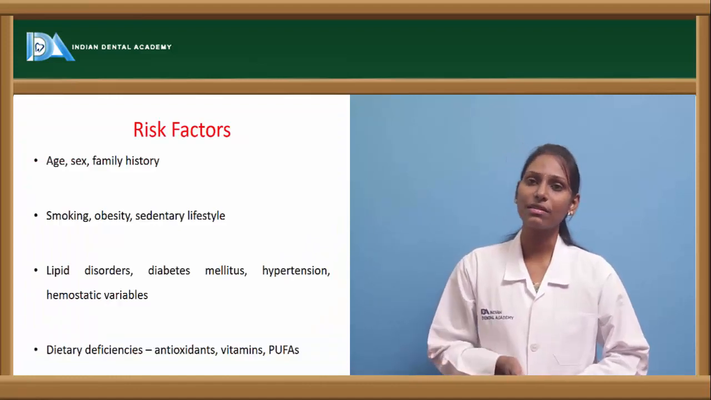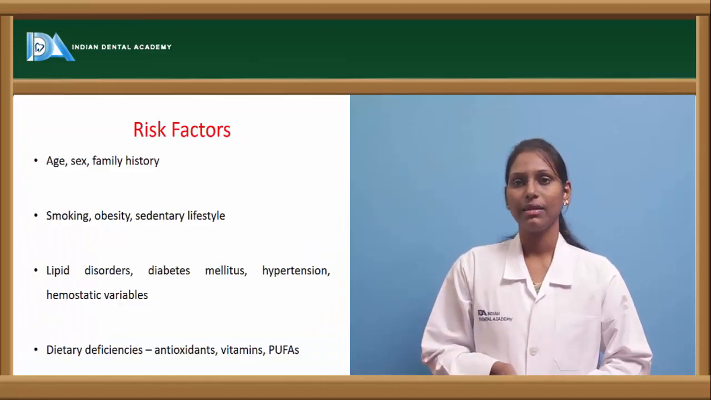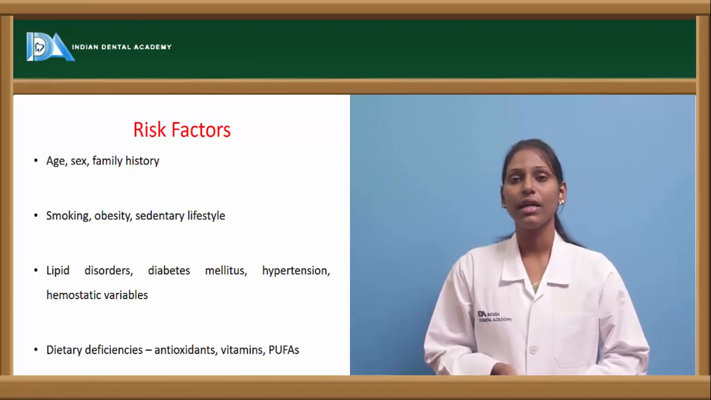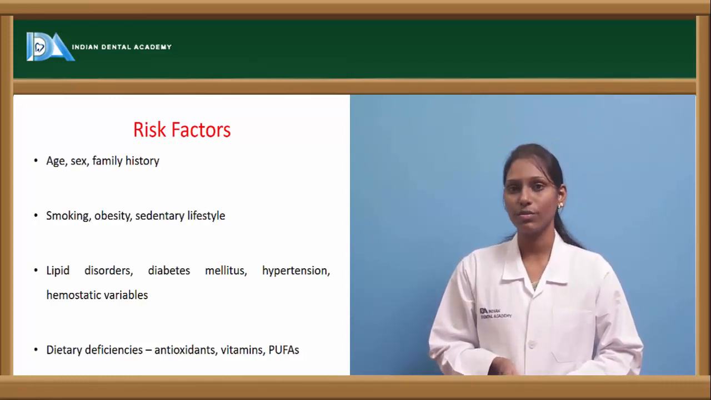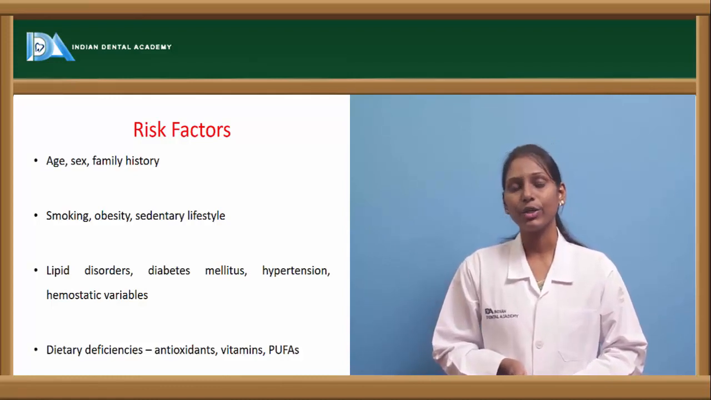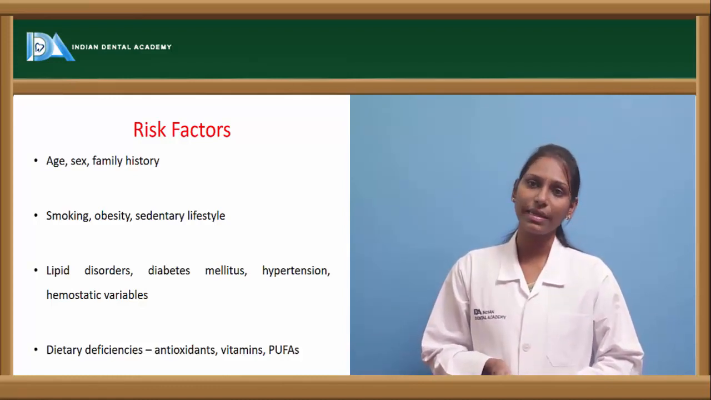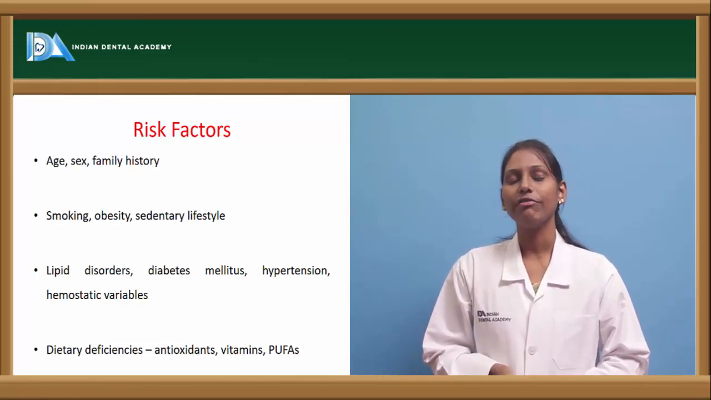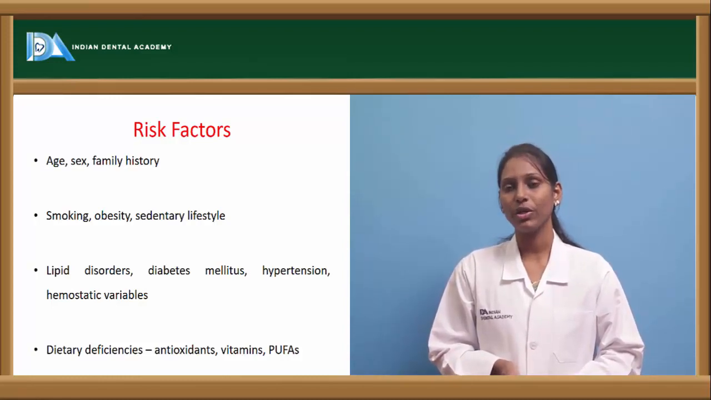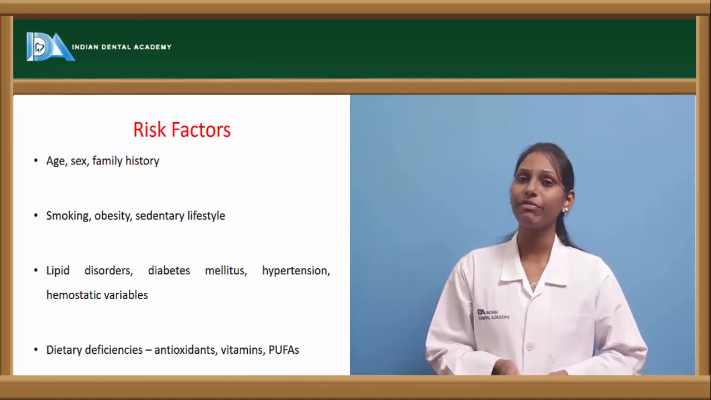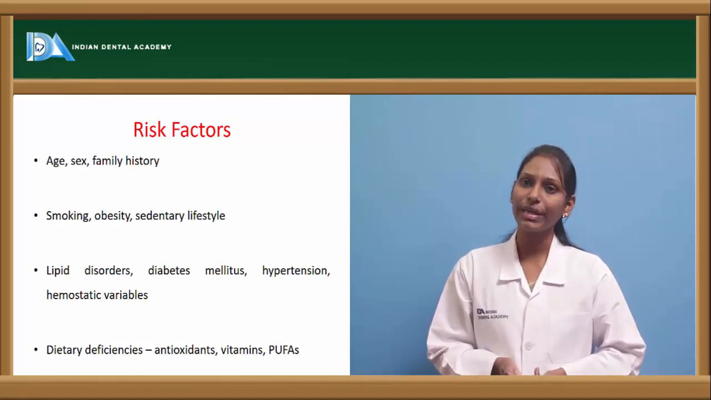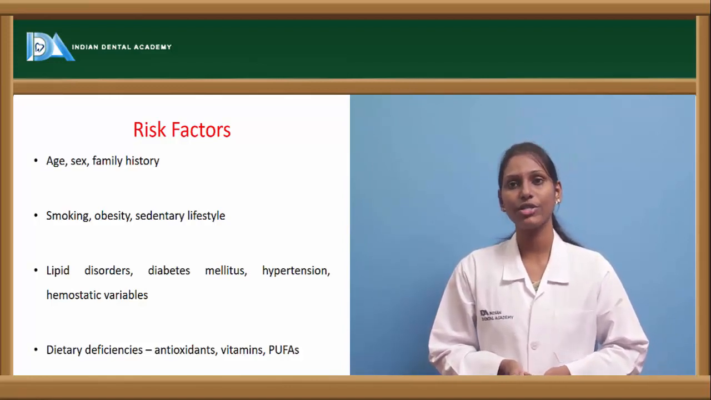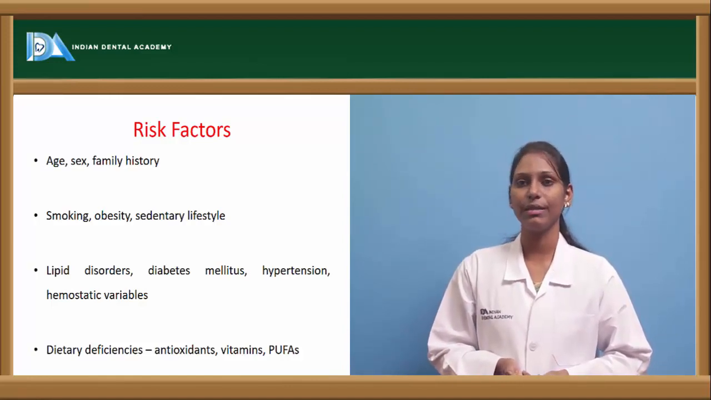Now, what are the various risk factors that are causing ischemic heart disease? One is the age factor. As age increases, the risk of atherosclerosis is more, and in men compared to women, the risk of atherosclerosis is again more, maybe because of habits or lifestyle. Family history also plays an important role because most of the time it can be familial in nature. Smoking, obesity, and sedentary lifestyle are major risk factors for formation of atherosclerosis or atheromas within the blood.